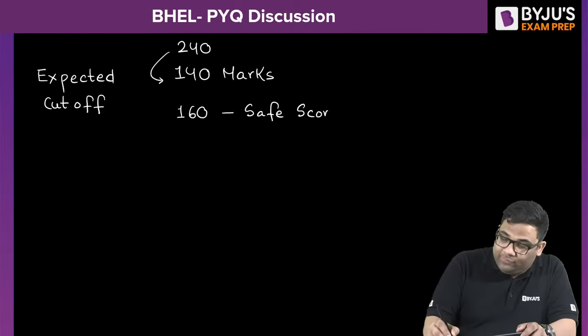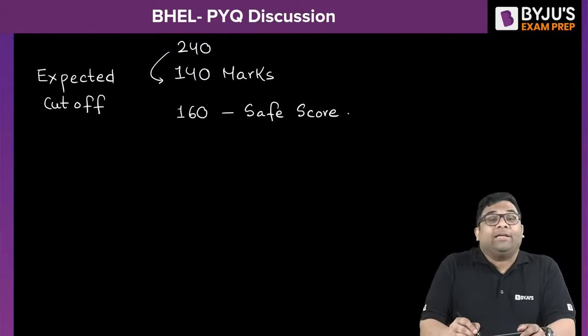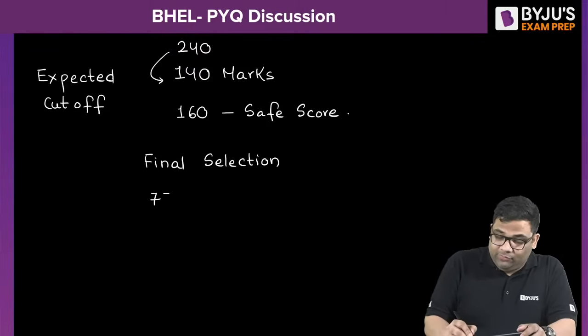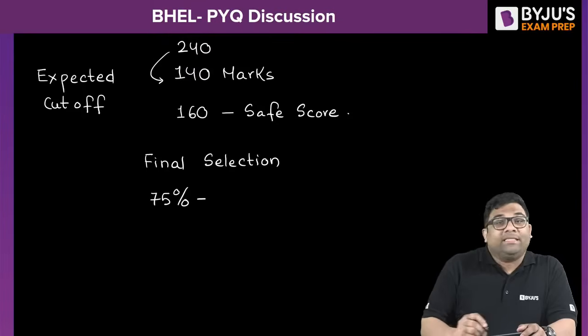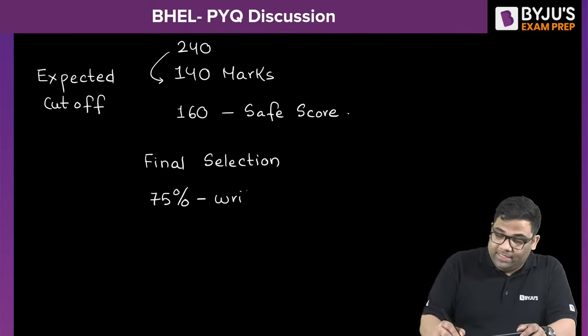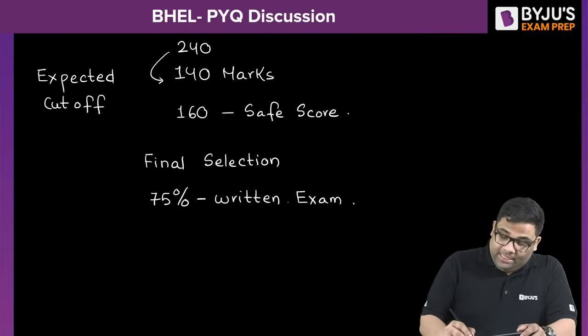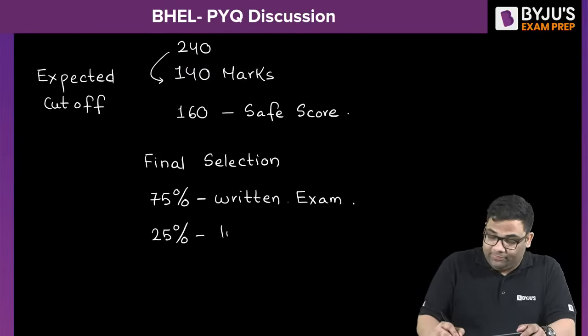Now for the final selection, 75% weightage will be given to the written examination, and 25% will be from the personal interview.